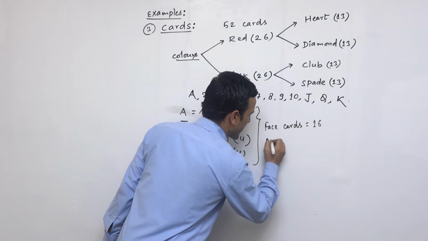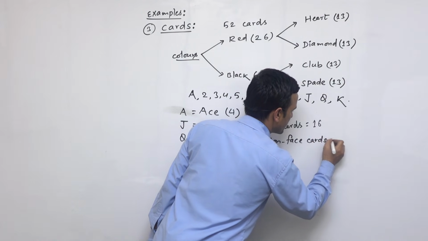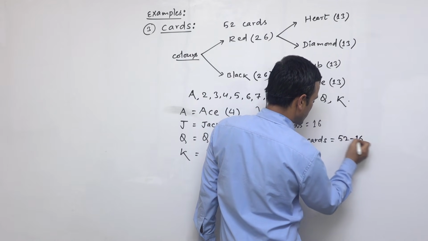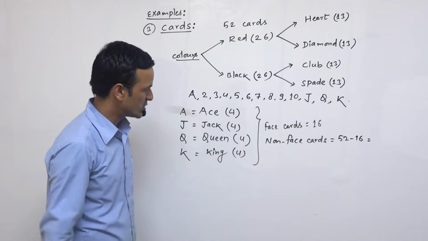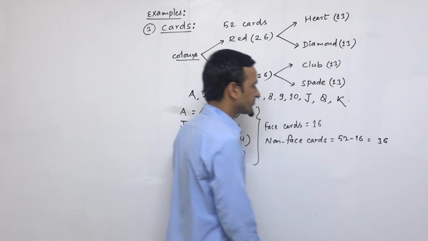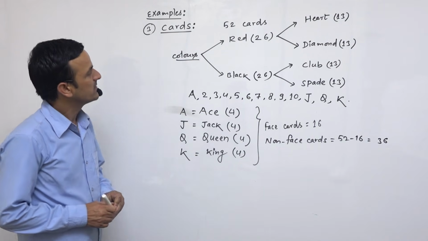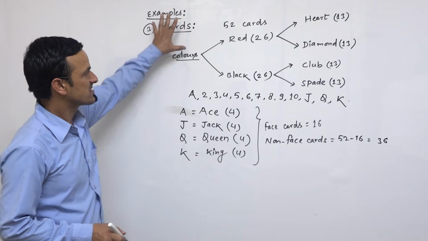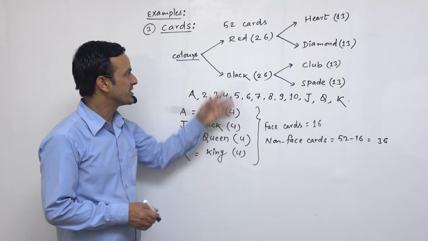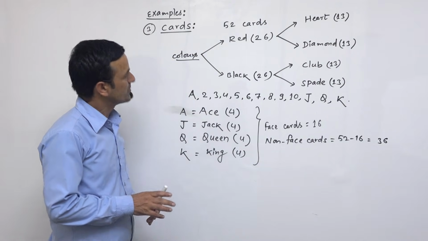And in this way we can write down non-face cards. That means 52 minus 16. So total cards are 52, and if we subtract 16, then it will be 36. So 36 are non-face cards. So these are the examples of coin, dice and cards. So now we can solve problems related to probability. So let's do some problems from the probability.